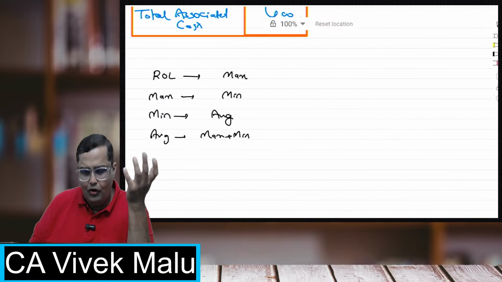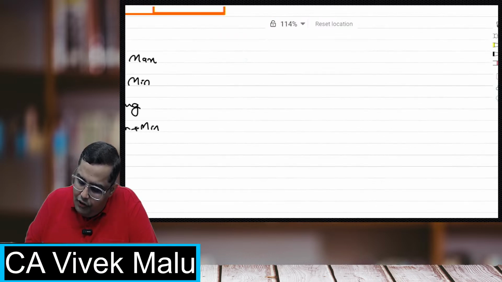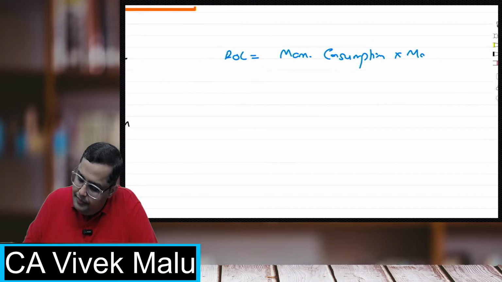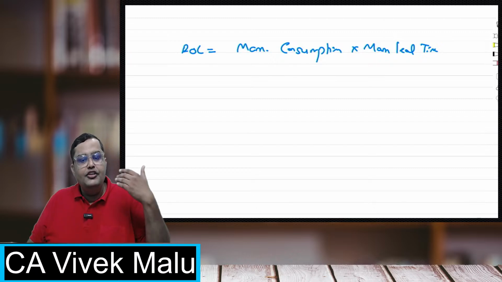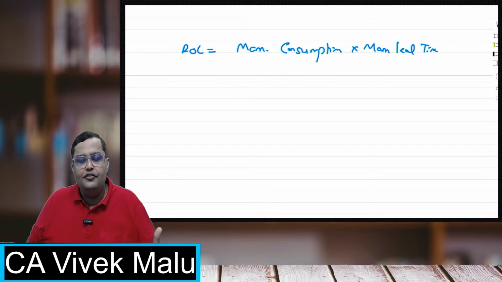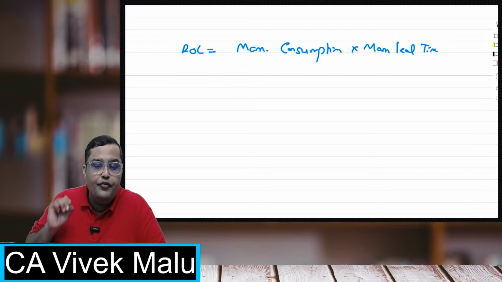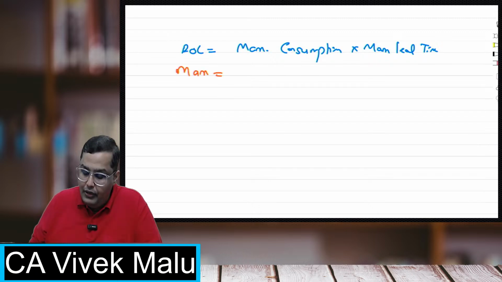Sir, we did not understand. Obviously. See the formula for ROL. The formula for ROL is maximum consumption into maximum lead time. Reorder level is a level at which we must start ordering, at which we must start the purchase procedure. The formula is maximum consumption of raw materials into maximum lead time. So in ROL, maximum, maximum, minimum.